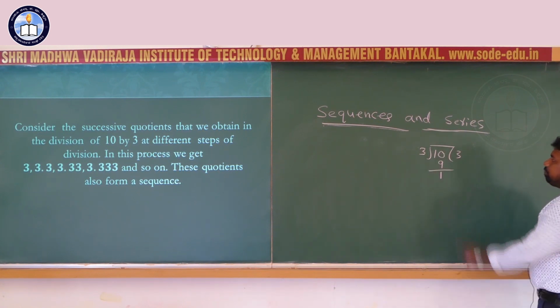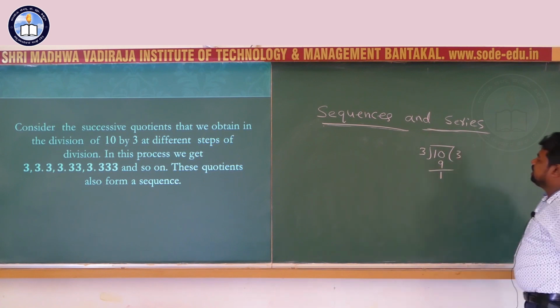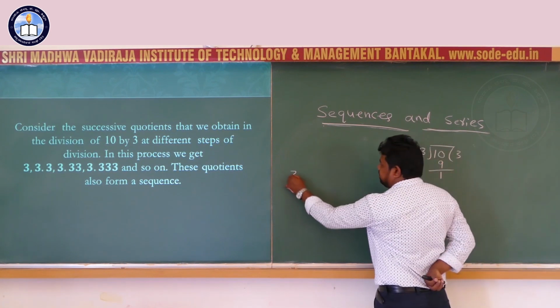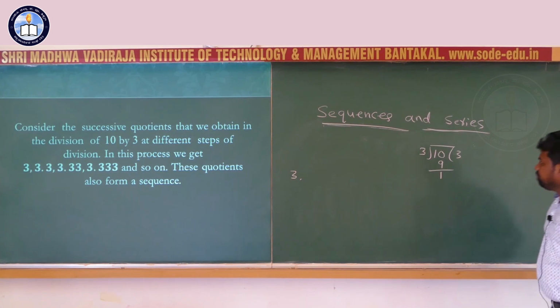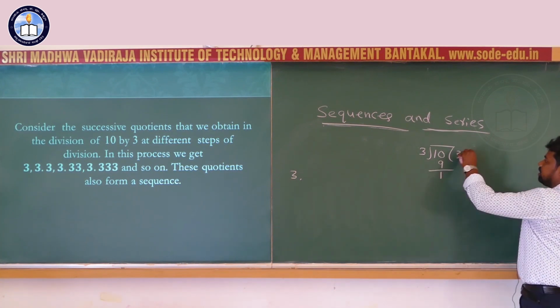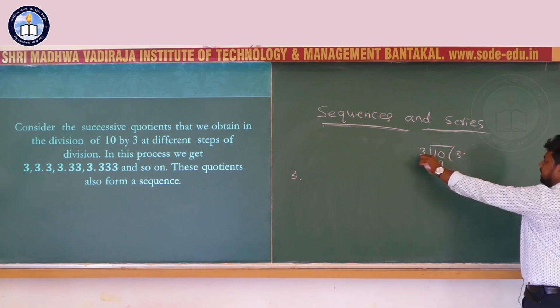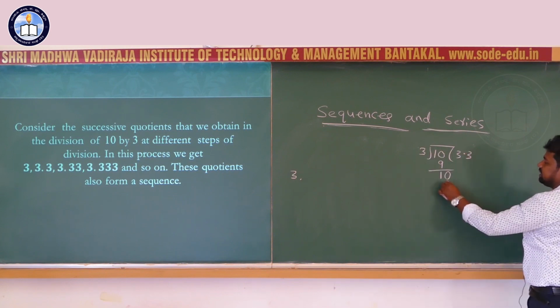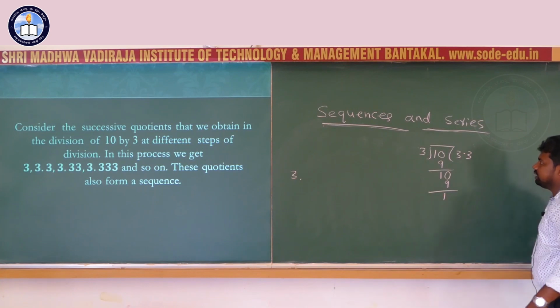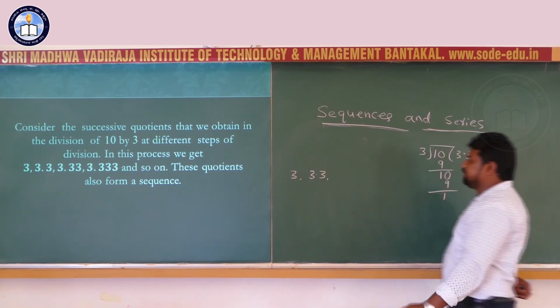In the first step, we got the quotient 3. Then I take a decimal point and a 0, 10 by 3, once again 3 times 9, remainder 1. So the next step gives 3.3.